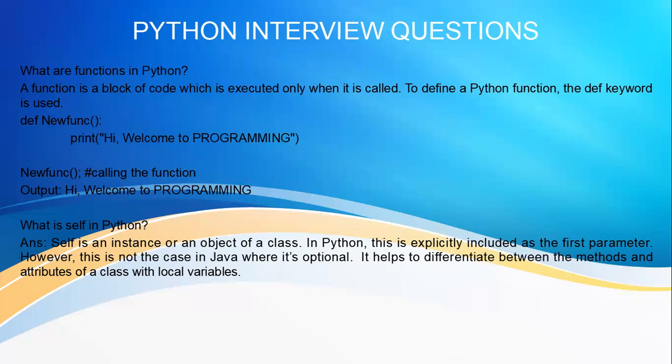Sorry, I was telling the definition of init, but self. A self variable in the init method refers to the newly created object, while in other methods it refers to the object whose method was called. So self is like the this keyword in other programming languages. You write this.name, this.id, this.age. Similarly in Python we use self.